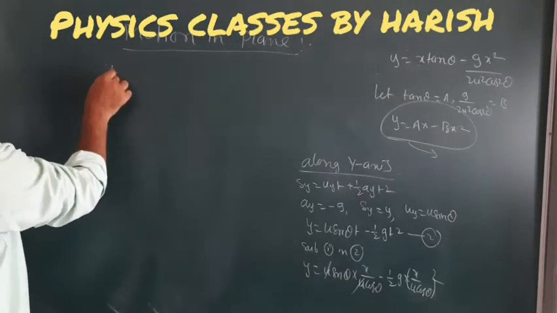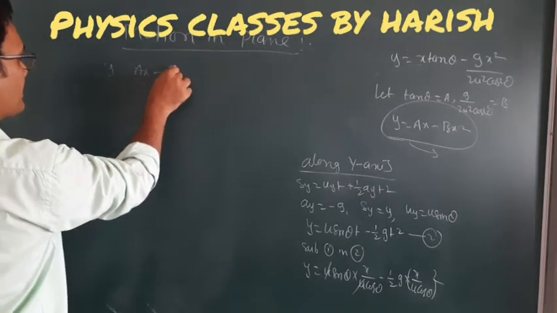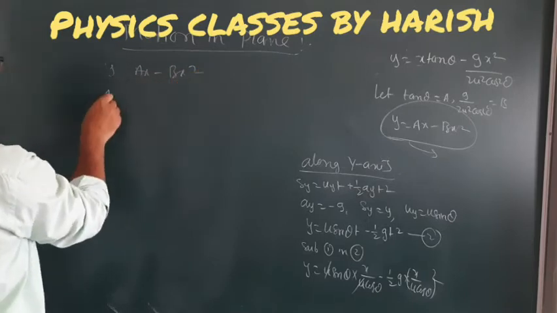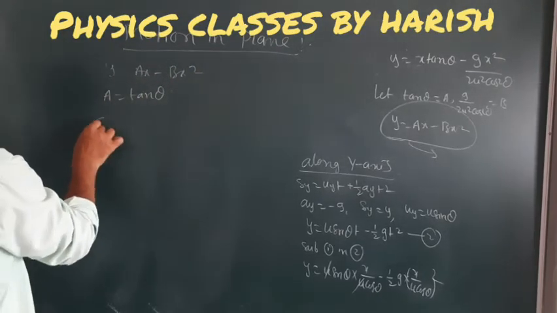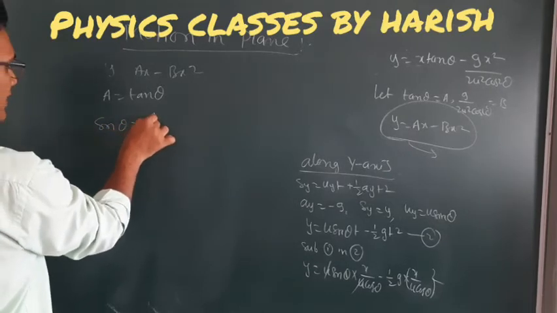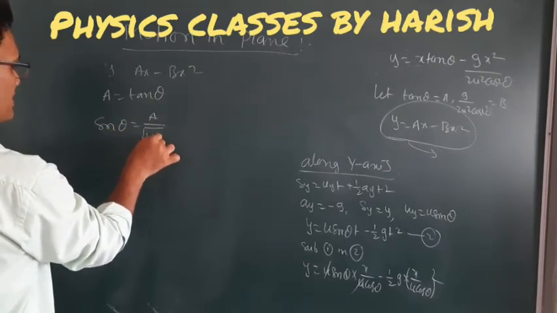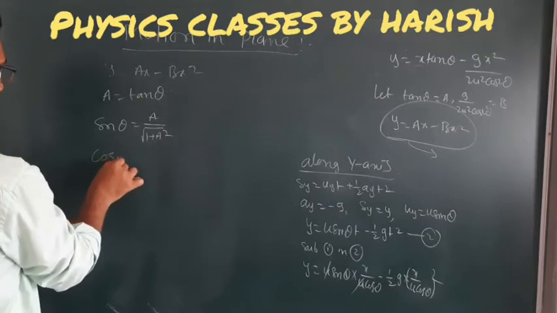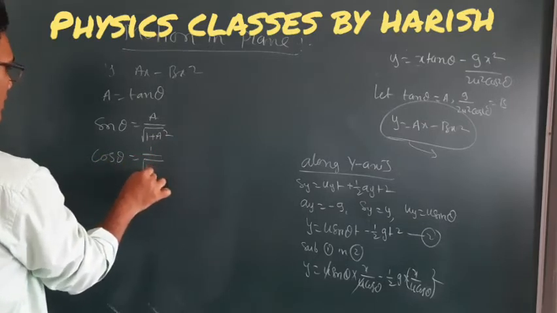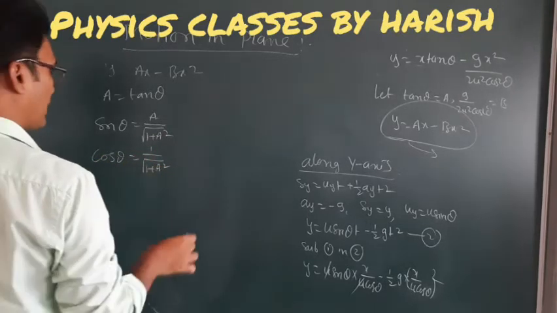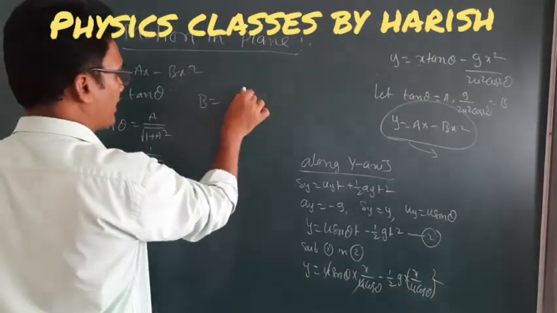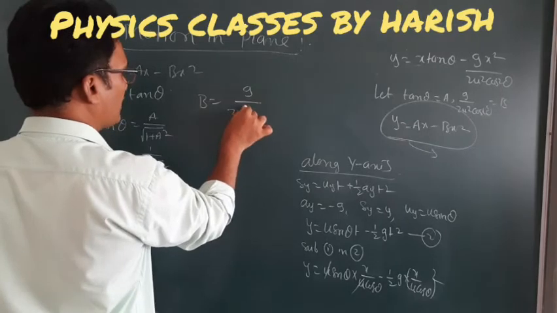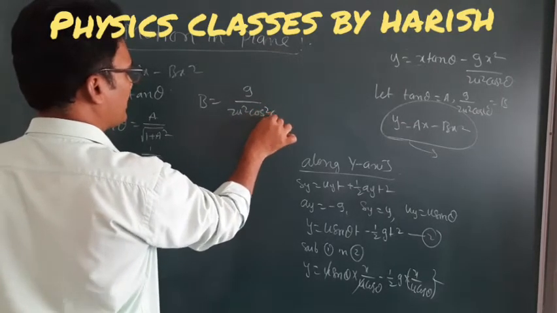We have y is equal to ax minus bx square, where a is equal to tan theta. From this, sin theta is equal to a divided by under root of 1 plus a square, and cos theta is equal to 1 divided by under root of 1 plus a square. We know that b is equal to g divided by 2u square cos square theta.